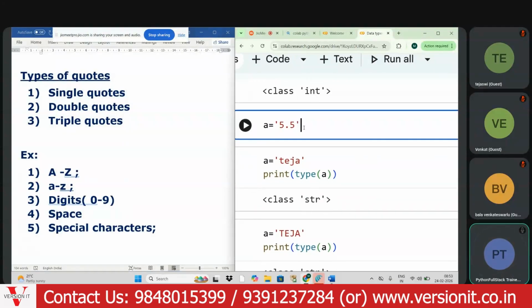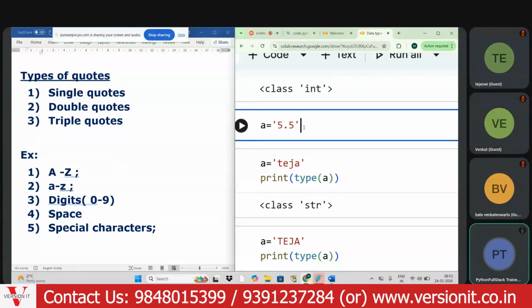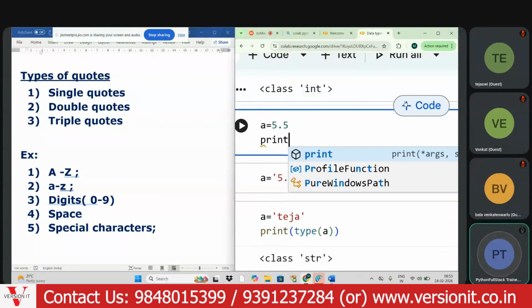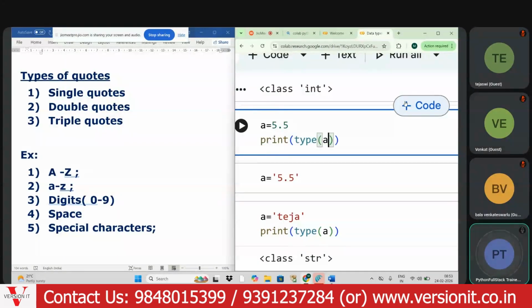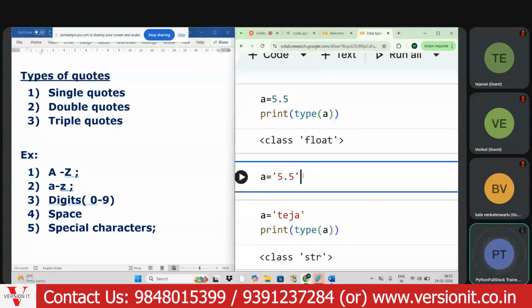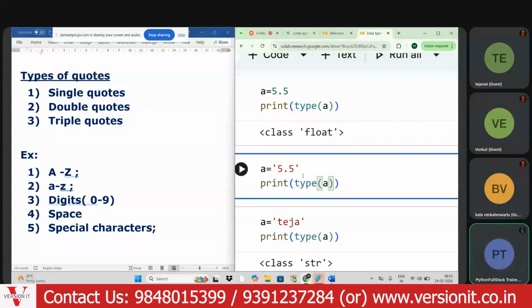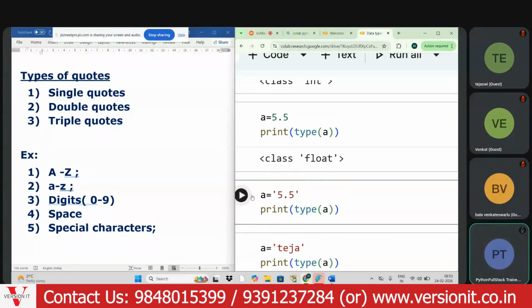For instance, if I write a equals to 5.5, it is considered a float data type. But the same data, if we enclose it in quotes, will be considered a string.